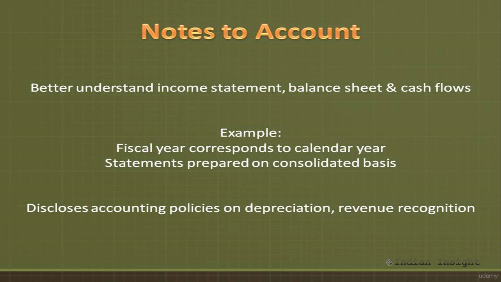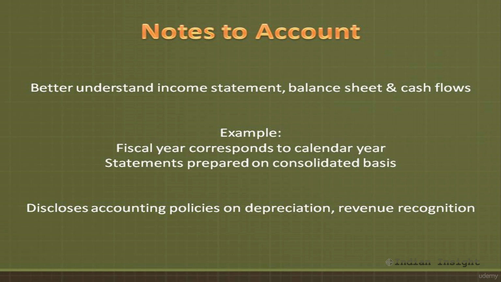For example, the notes to account to a group balance sheet may clearly mention that the fiscal year for the company corresponds to the calendar year, that the statement has been prepared on a consolidated basis, that is, it includes performance of the subsidiaries of the company also.